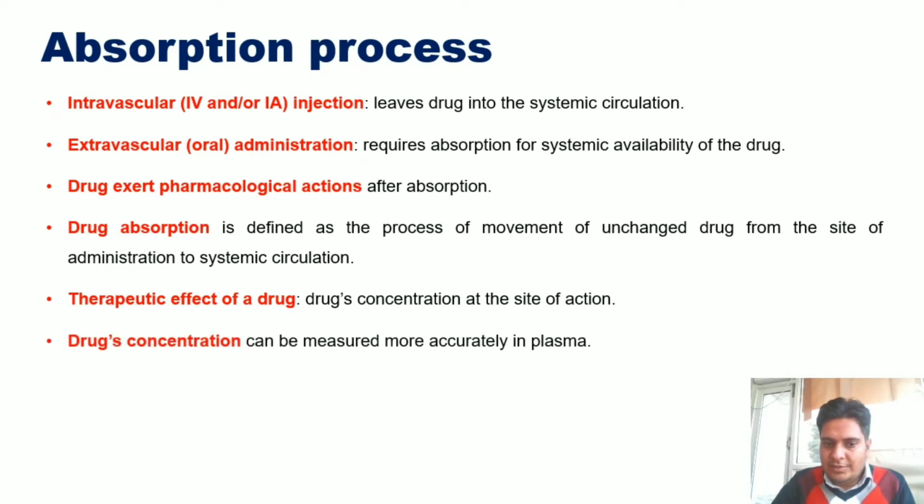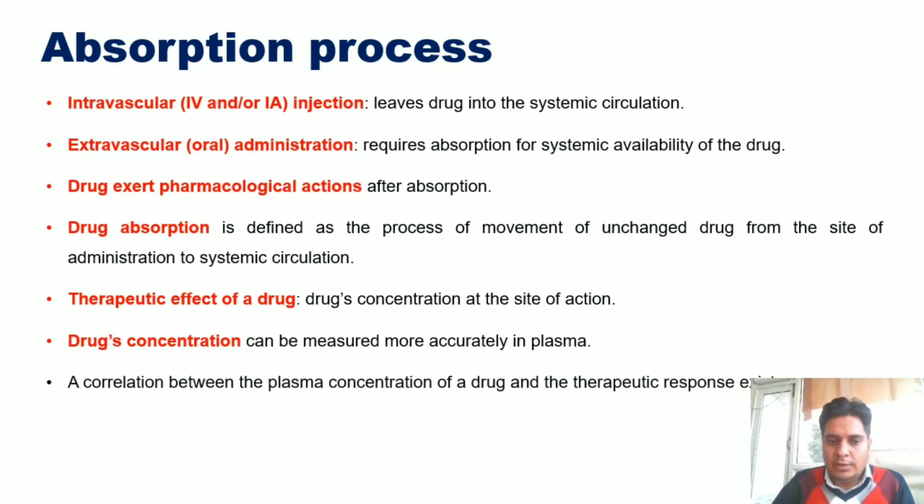Drug concentration can be measured more accurately in plasma, and we normally measure the drug inside the plasma which is getting available per unit time, and the extent of drug which is getting available into the systemic circulation. So a correlation between the plasma concentration of the drug and the therapeutic response exists.